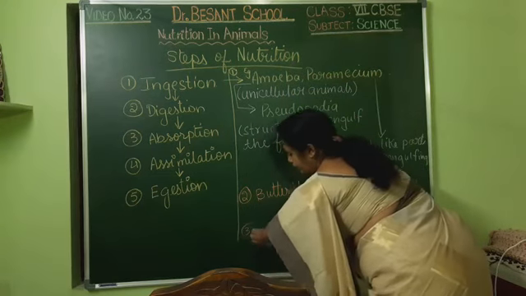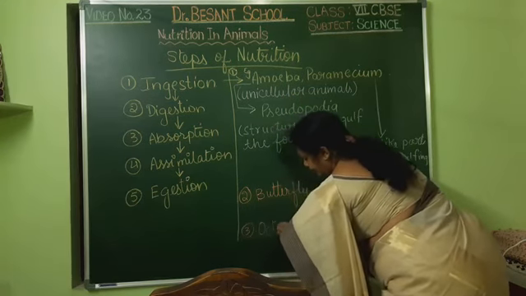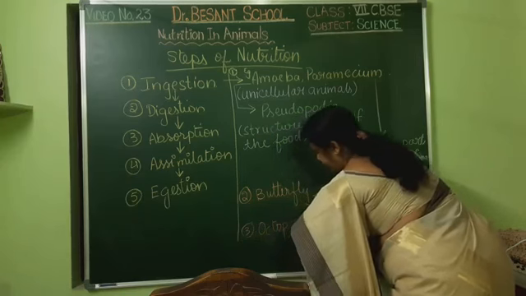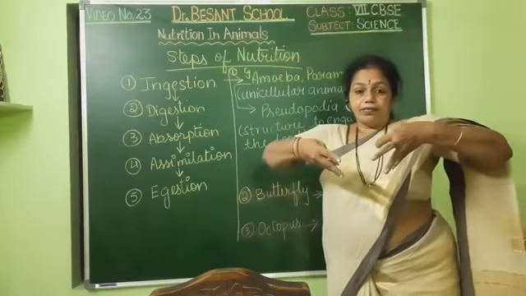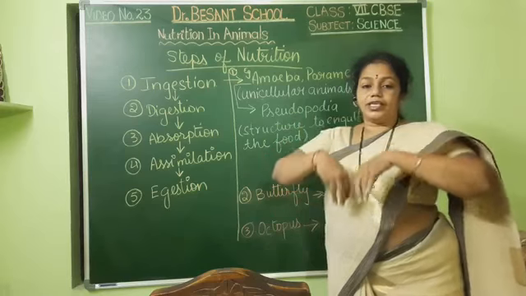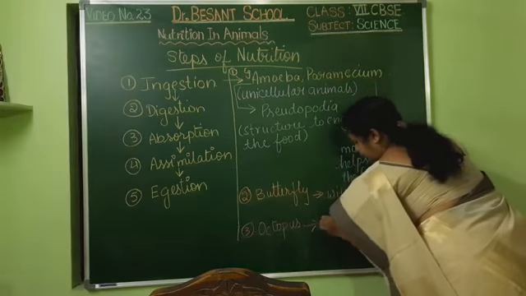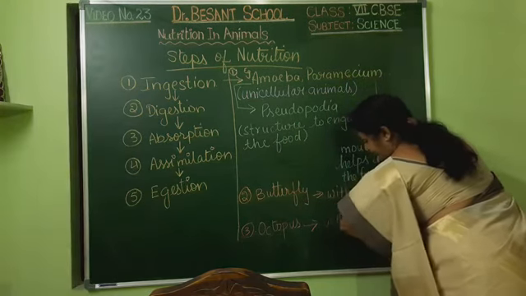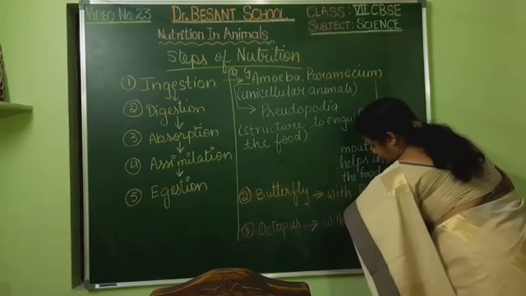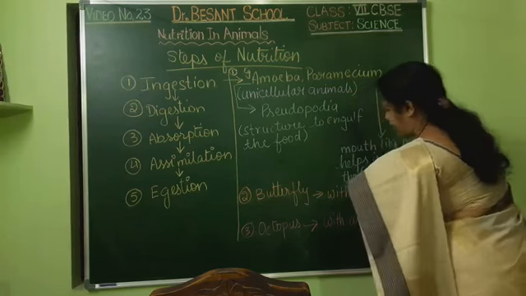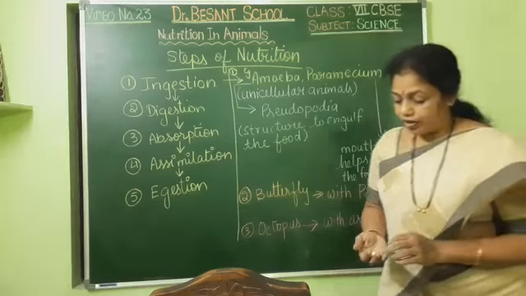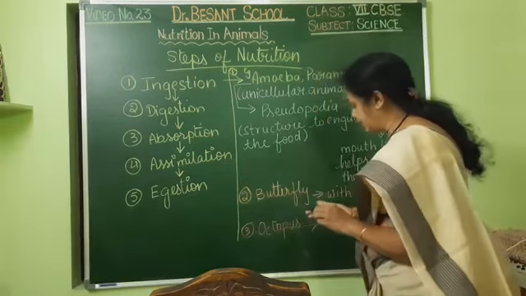How will the octopus take food? Have you seen the octopus in the Discovery Channel? It will have 8 arms, isn't it? With the help of those arms, it is taking in the food. Okay, with arms it is able to take the food. Then hydra has got tentacles.